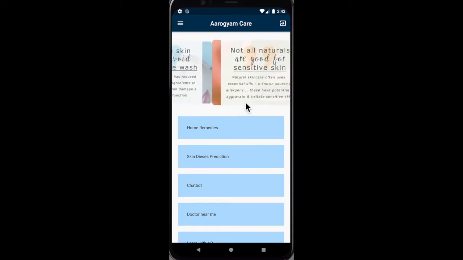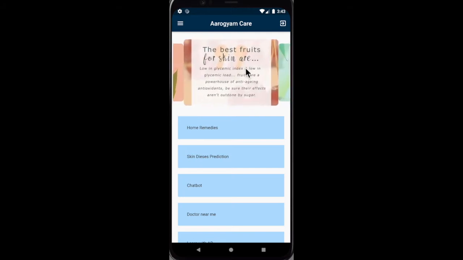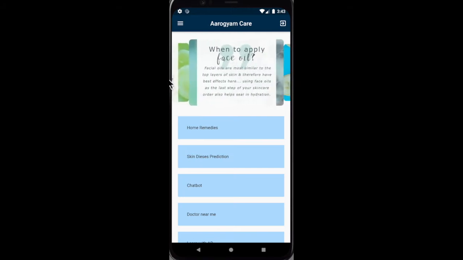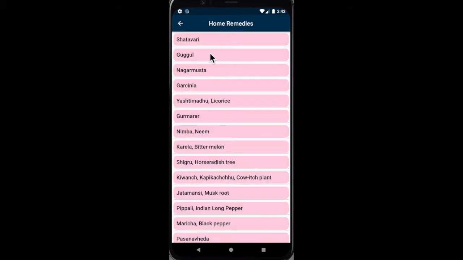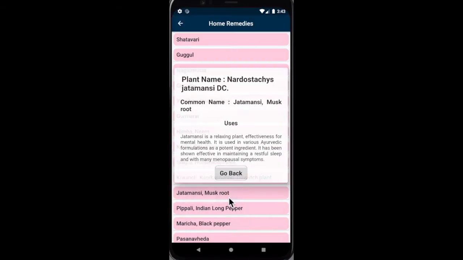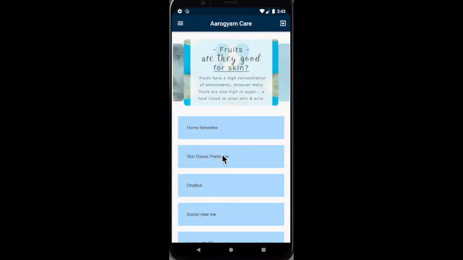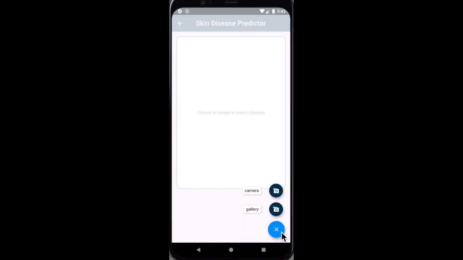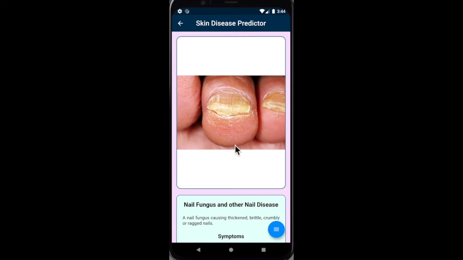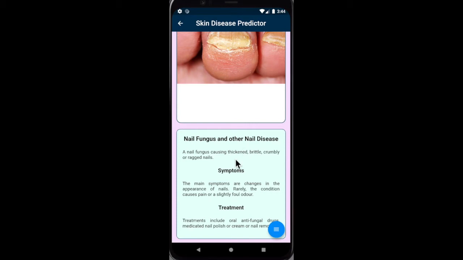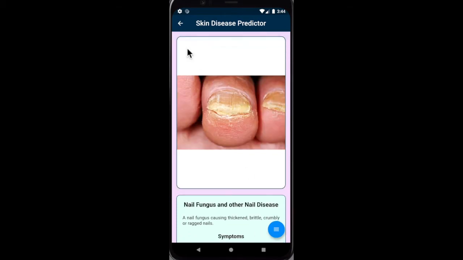So let me go through one by one. Basically, this is a cursor slideshow for health tips. Then we have home remedies that show some popular home remedies for people. Another we have skin disease prediction. Here we have both the option of the gallery and the camera. So let me scan one of the images. Let us take this image. This skin disease predictor predicts the disease, also gives the symptoms and the treatment of the particular disease. So that way this works.